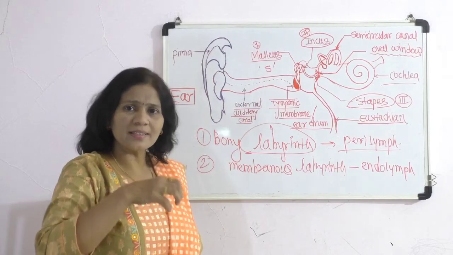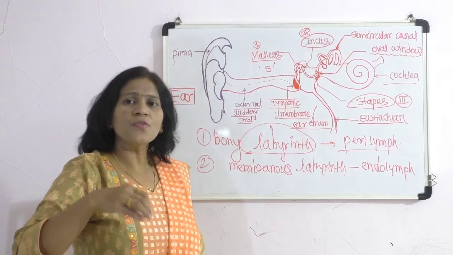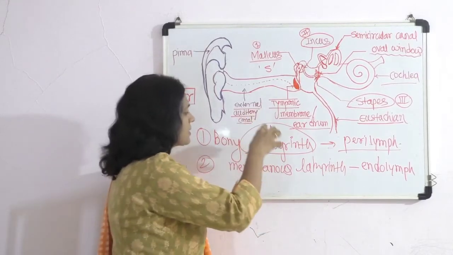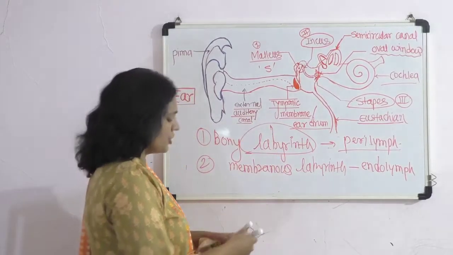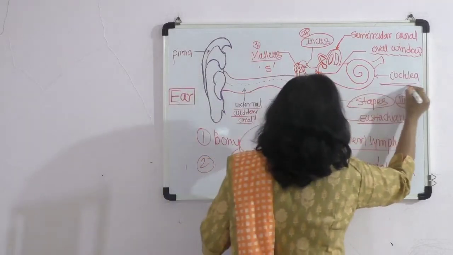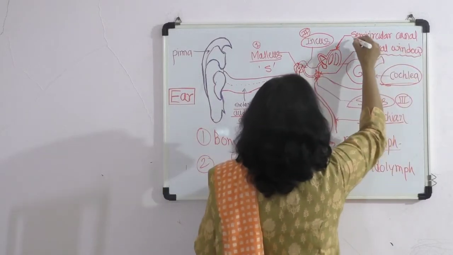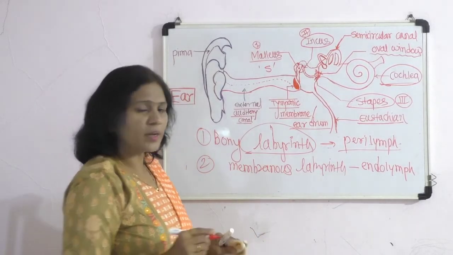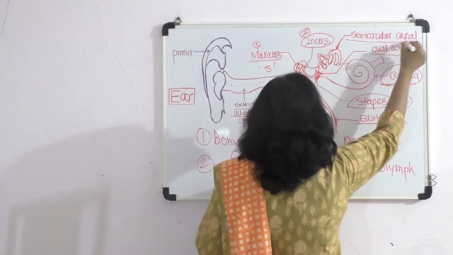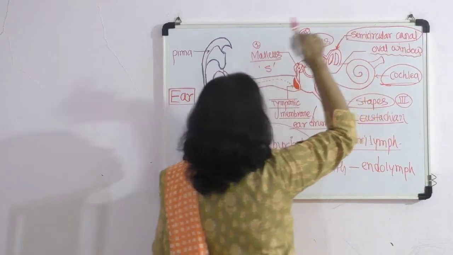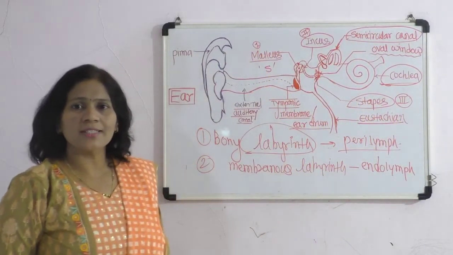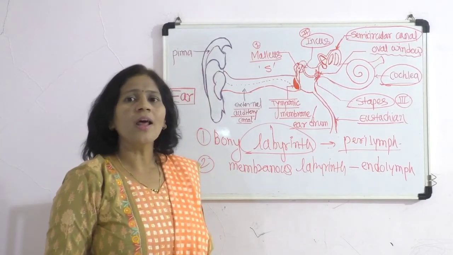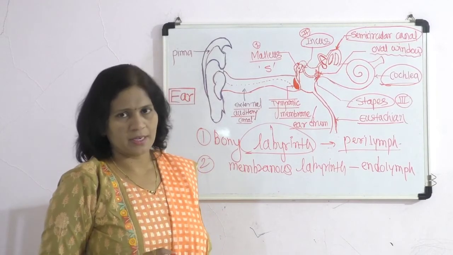So this internal structure with fluid-filled spaces is called the labyrinth, and it contains two important organs: one is the cochlea, and the other is the vestibule, in which the semicircular canals and otolith organs are present.